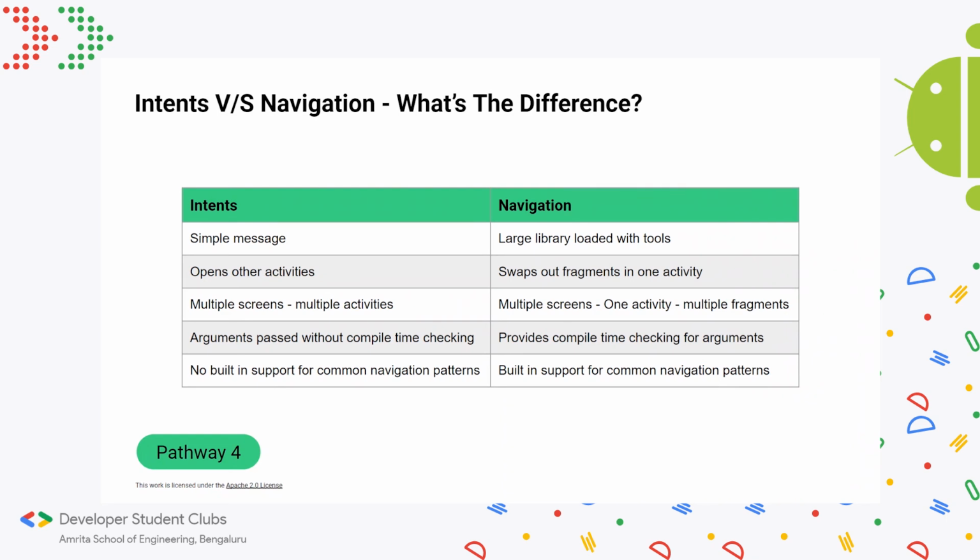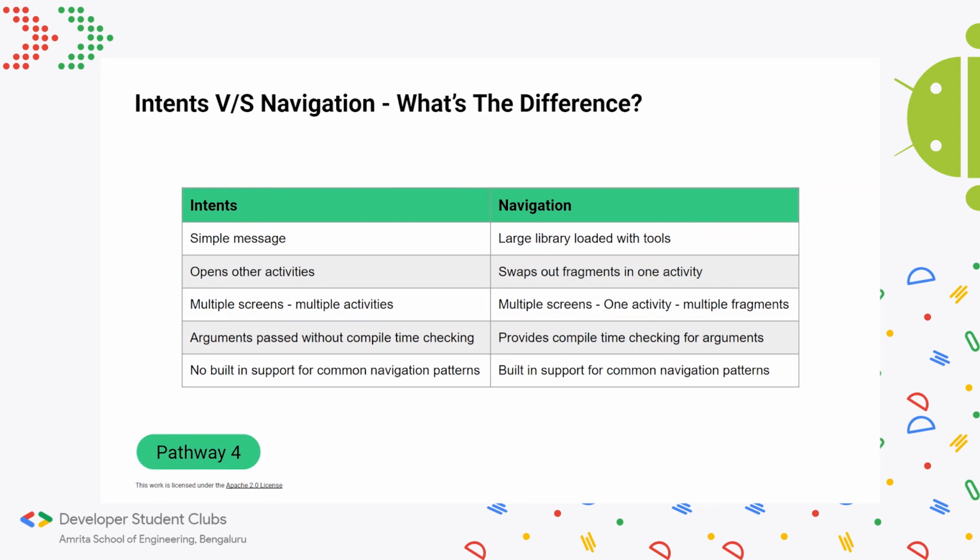And intents, those are arguments or data passed without compile time checking. That means suppose on one screen you say that I want to pass an int, and on the other screen you set the message to be received as a string. You won't get an error while writing the code, but when you try to pass it, your app will crash because screen A gave an int and screen B would ideally expect an int, but you set it to receive a string. So it will crash because it doesn't know what to do.